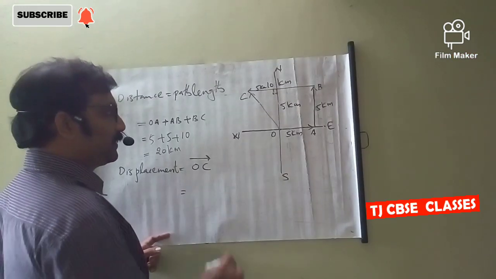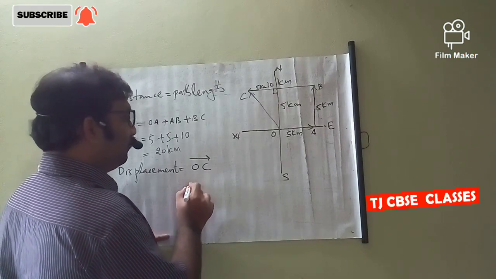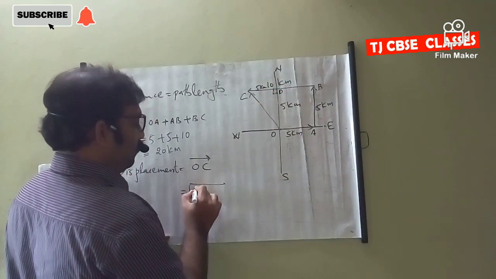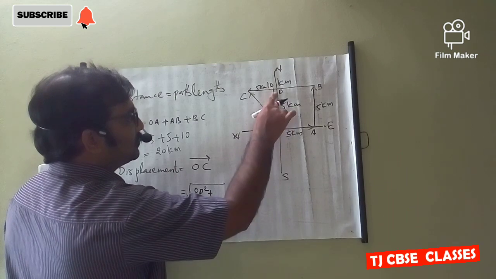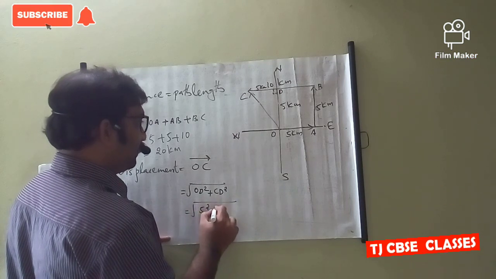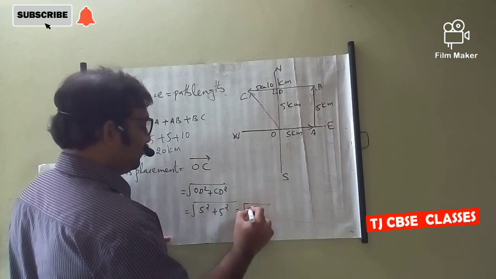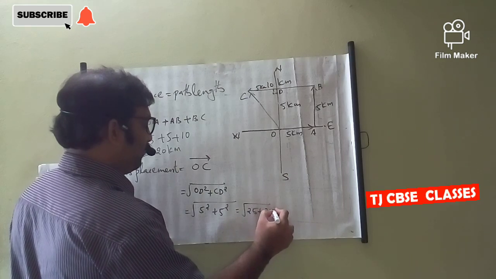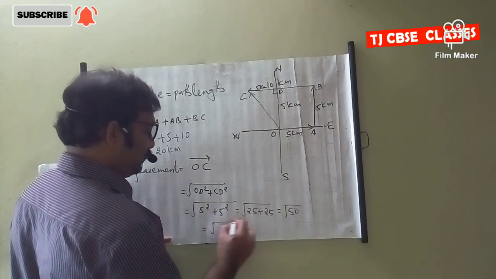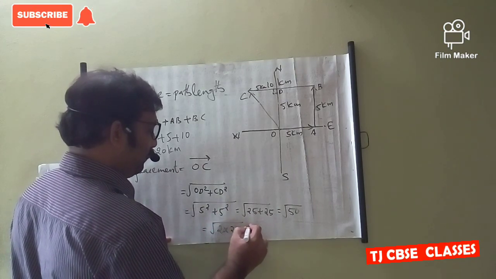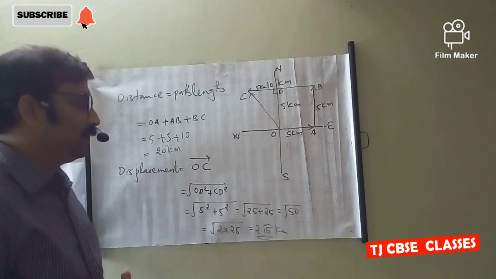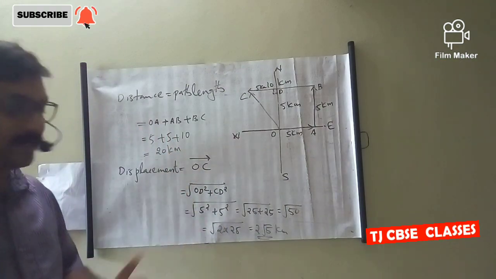Then OC is equal to root of OD square plus CD square, that is root of 5 square plus 5 square, root of 25 plus 25, root 50. It is root of 2 into 25, or 5 root 2 kilometer. And this is the difference between distance and displacement.